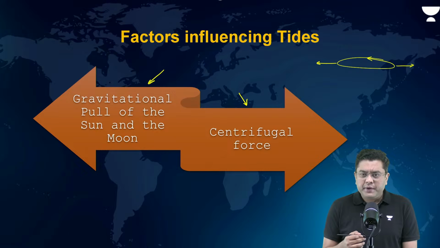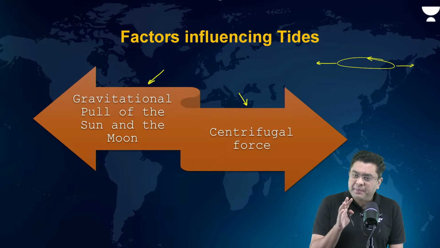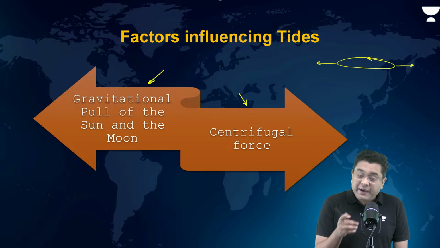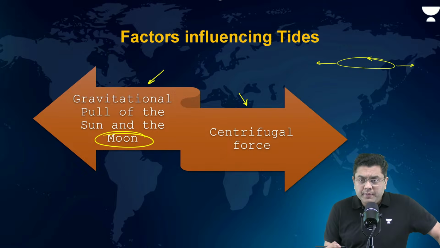Gravitational force is also important. Gravitational force is basically exerted by both the sun and the moon. But out of both of them, the gravitational pull exerted by the moon is much more powerful. Why? Because the moon is much closer to the earth as compared to the sun.